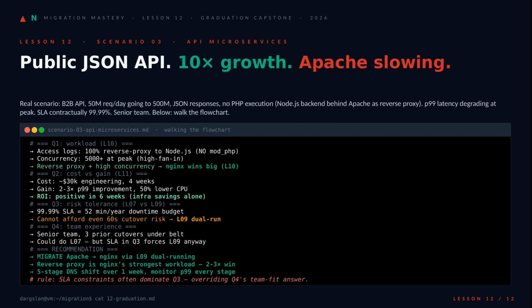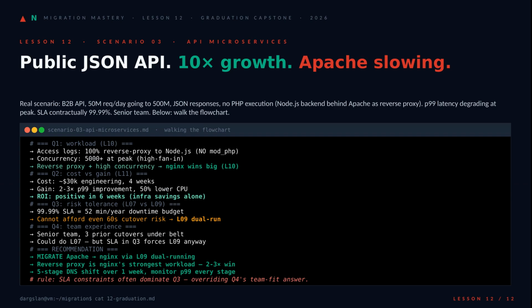Third scenario, opposite end of the spectrum. Public JSON API, no PHP at all. Apache is just reverse proxying to Node. Q1 screams nginx. Pure proxy work at 5,000 concurrent connections is exactly where it wins 2 to 3 times over. Q2 confirms it. 30 grand pays itself back in 6 weeks on CPU alone.